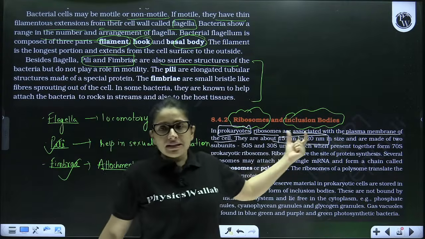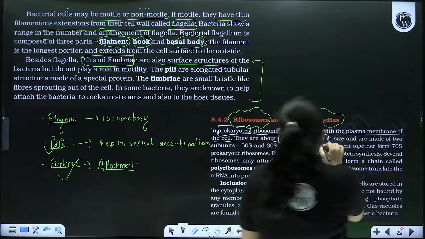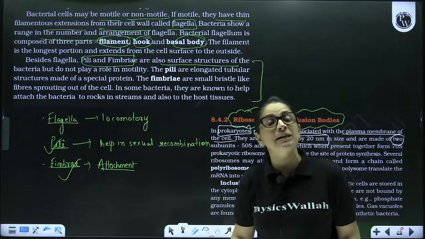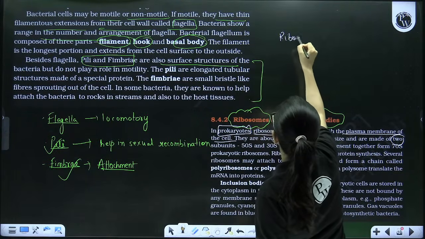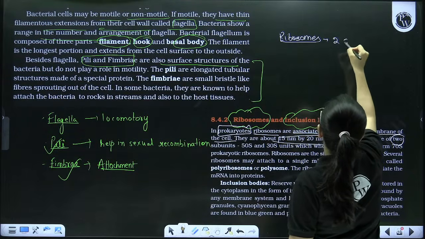Now, see, what is the standard size of any ribosome? It is 15 by 15 by 20 nanometers. And now you remember that ribosomes are made up of two subunits.